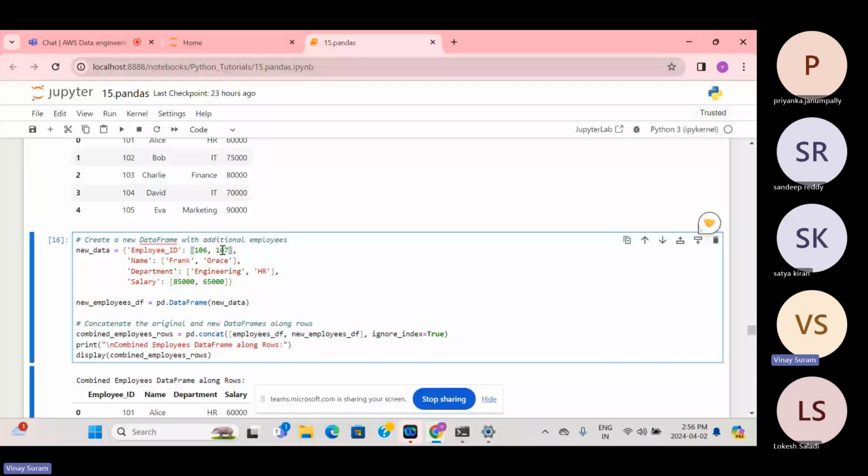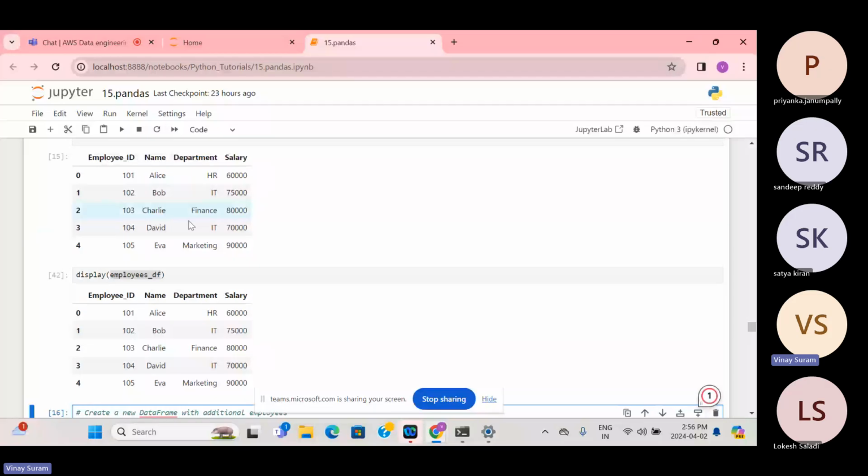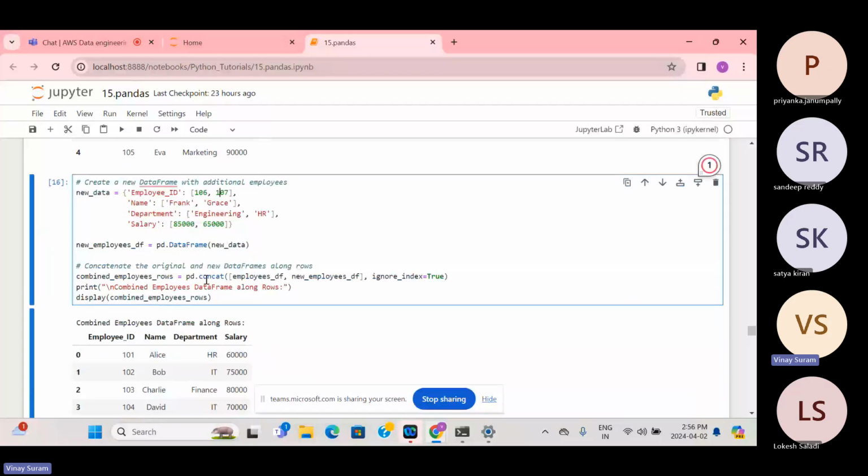So 2 records here and 5 records here, and I want to combine them. I'll use concatenation, which is the same as union.